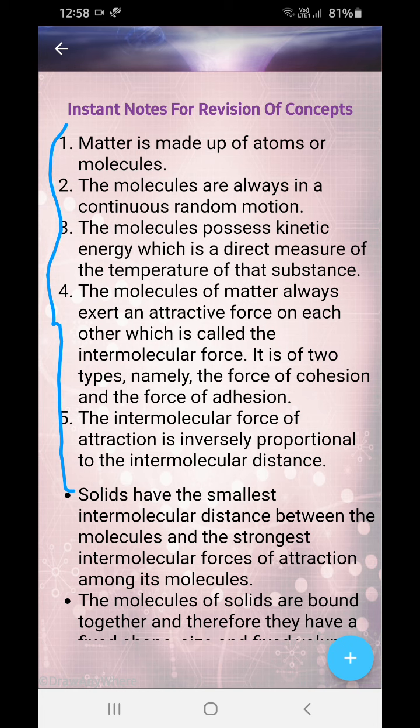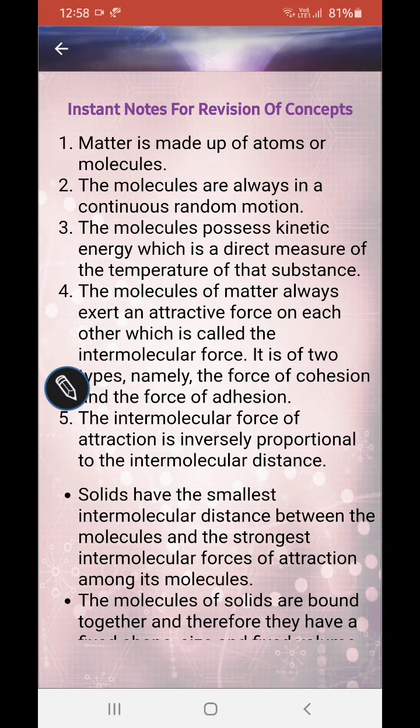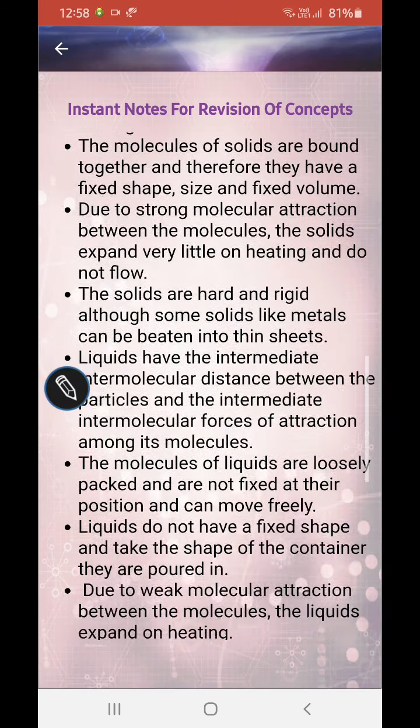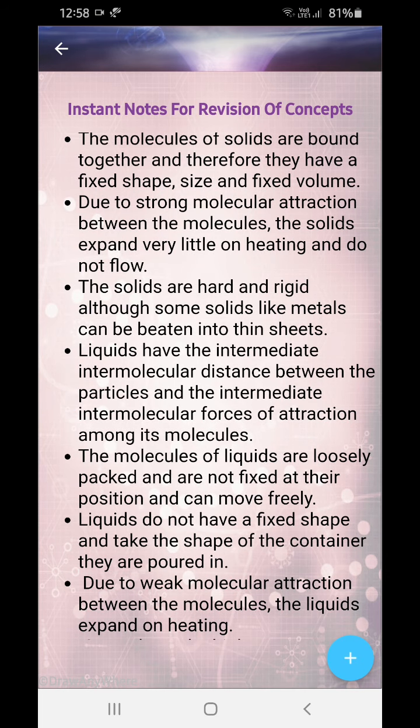Now solids have the smallest intermolecular distance between the molecules and the strongest intermolecular force of attraction among its molecules. So I hope you understand, okay. These are only the examples, okay. The molecules of solid are bound together and therefore they have fixed shape, fixed size and fixed volume. So their kinetic energy is not much, and therefore they're only vibrating on their mean position, but their position remains constant. So they are having fixed shape, fixed size and fixed volume.